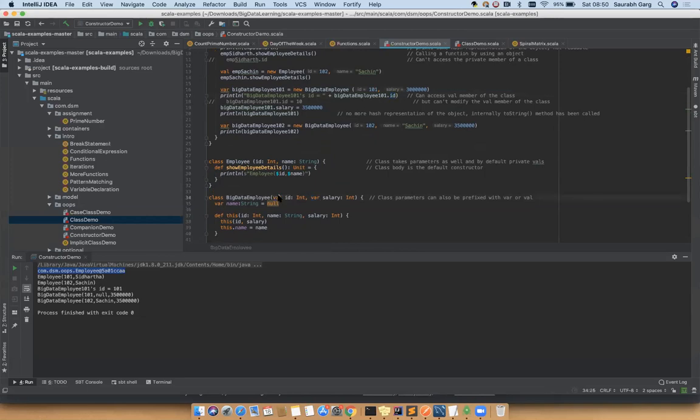Student ID, employee ID, it should all be constant. So we did the same thing. If you try to access it, you can access it just like we did here. ID has been accessed.